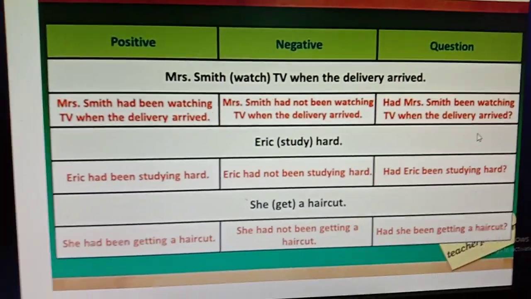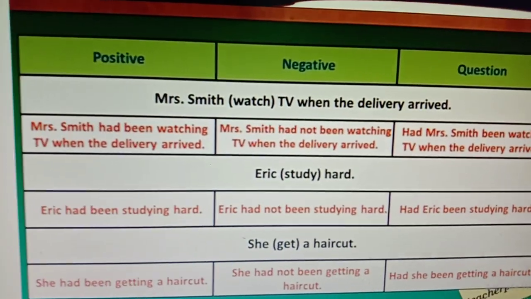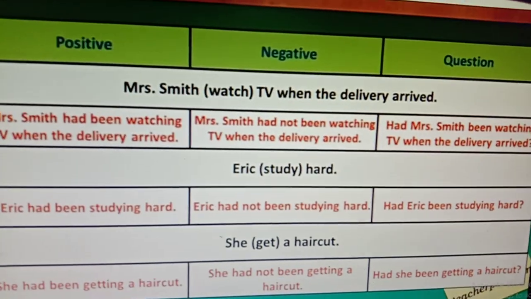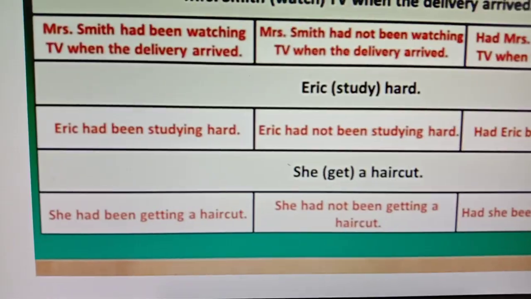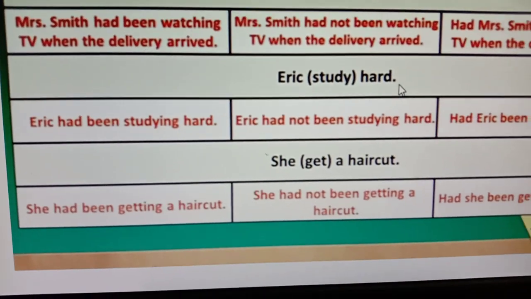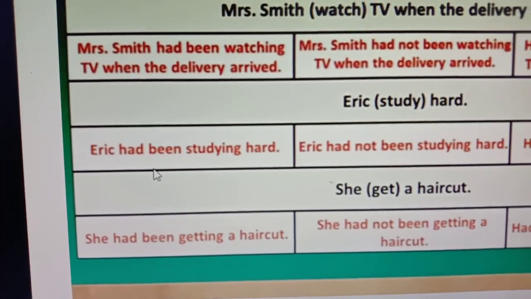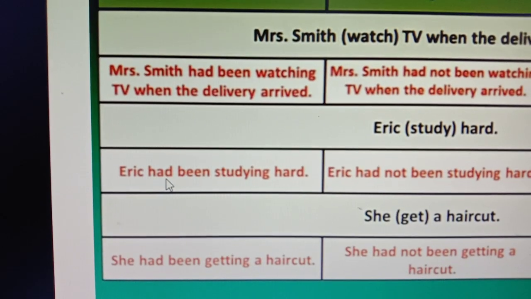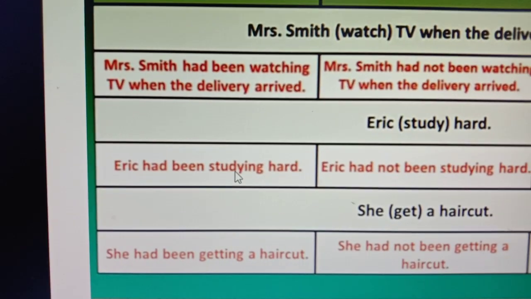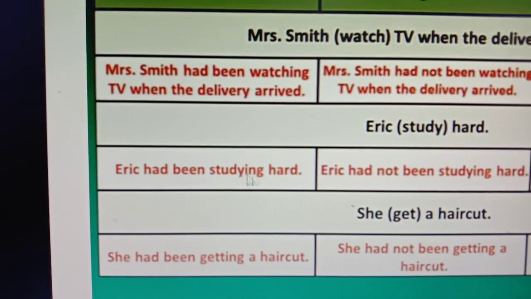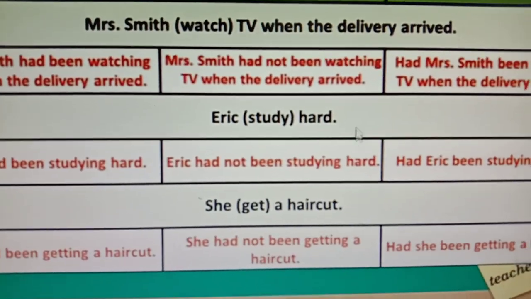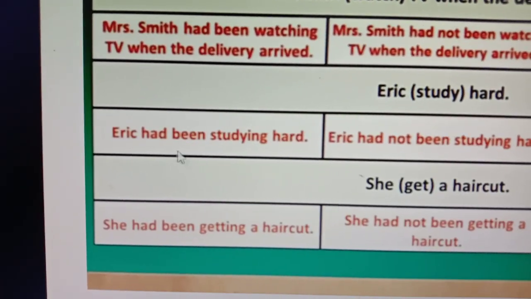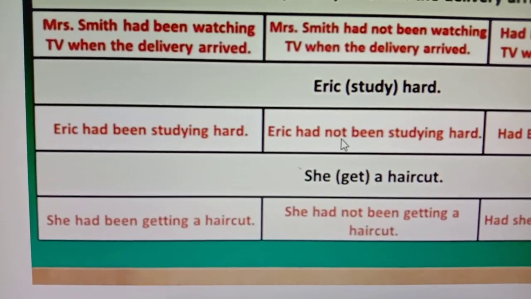Okay, so boys, with a simple sentence you have to make the positive sentence, negative sentence and the interrogative sentence. Then another sentence, that is, Eric study hard. First of all I am going to make it positive, that is Eric, then according to the structure there will be had, then been, then verb plus ing, then the object. Eric had been studying hard. Then Eric had not been studying hard.